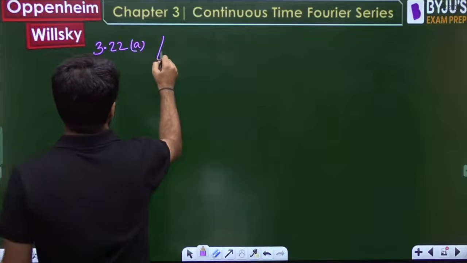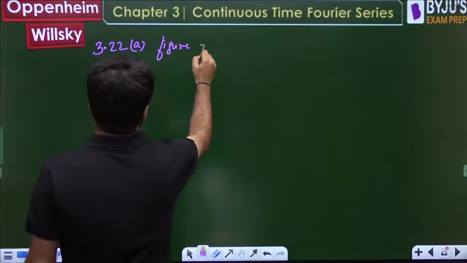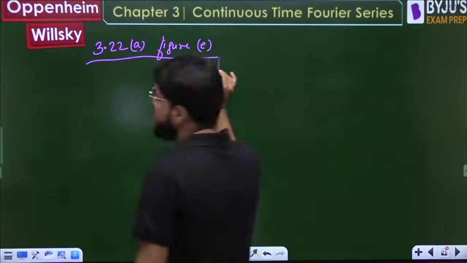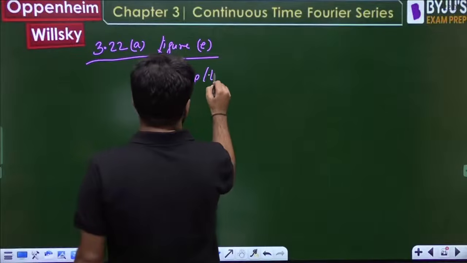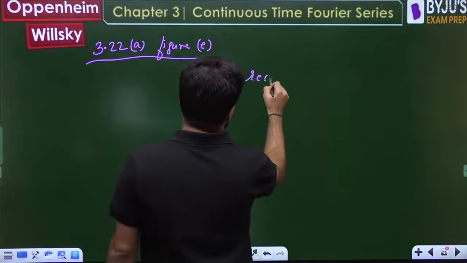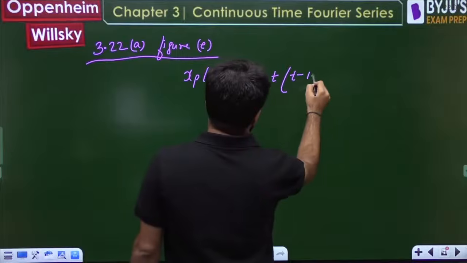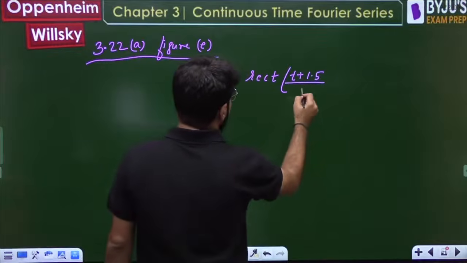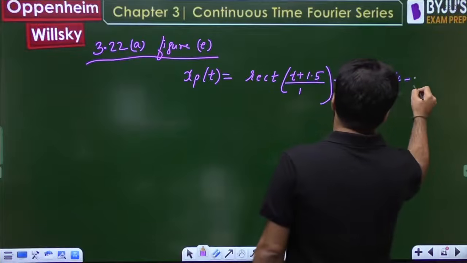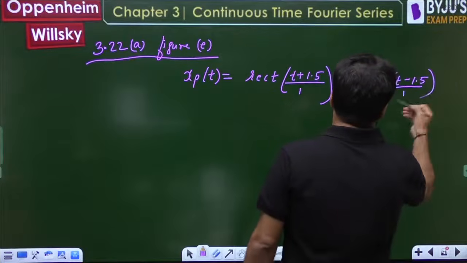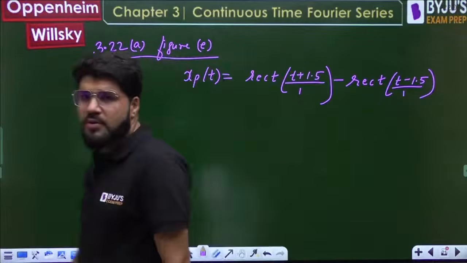(3.22) part A, figure E. Part A, figure E. What is the XPT? Rect of t plus 1.5 upon 1 minus rect of t minus 1.5 upon 1. Okay, that is what it is.